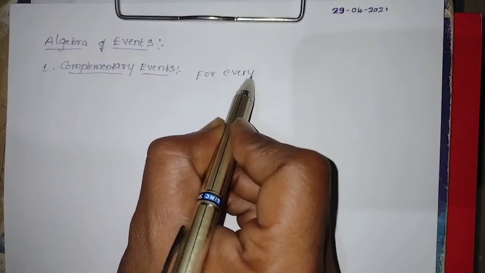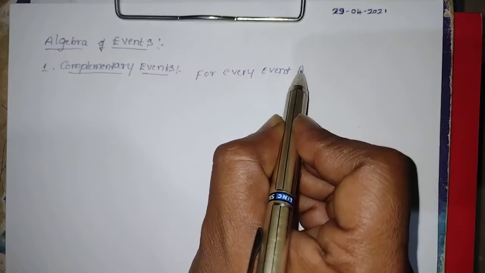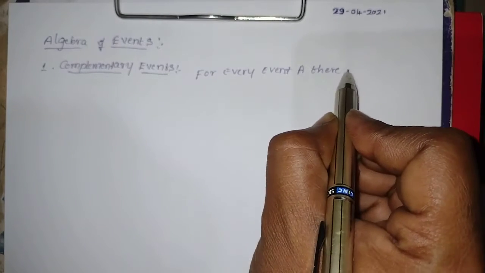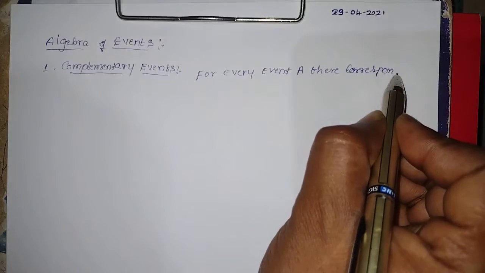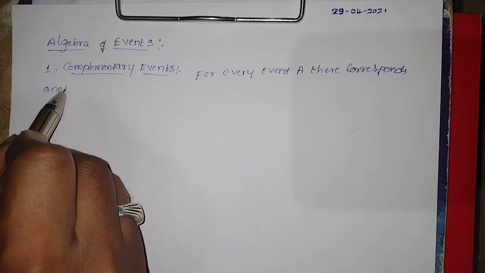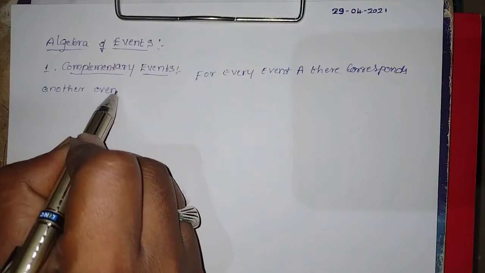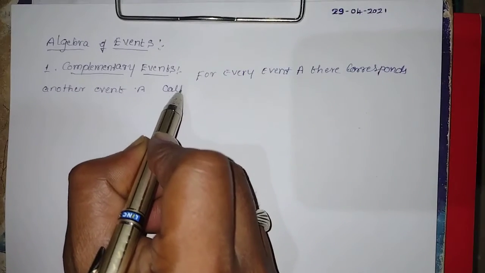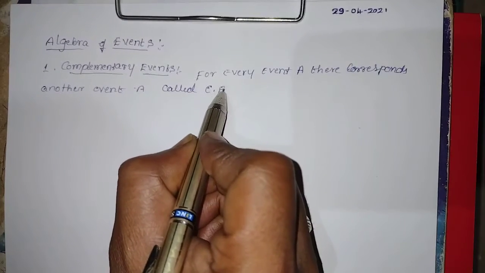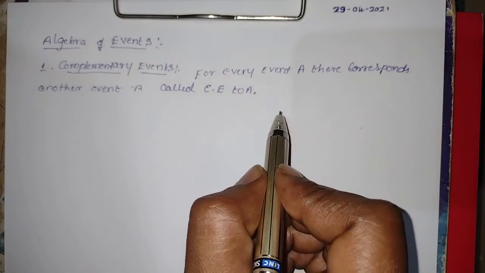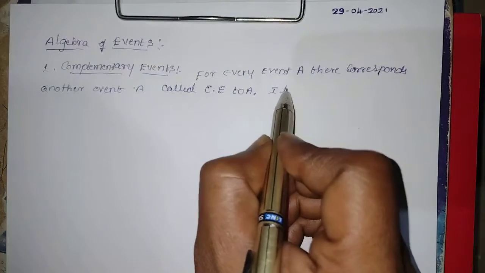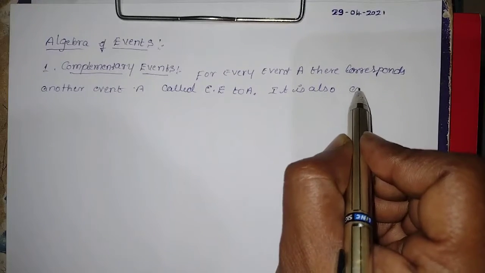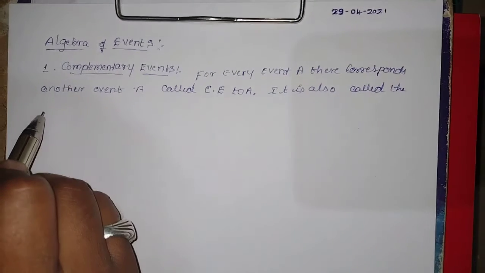For every event capital A there corresponds another event called complementary event to A, and it is also called the event not A.